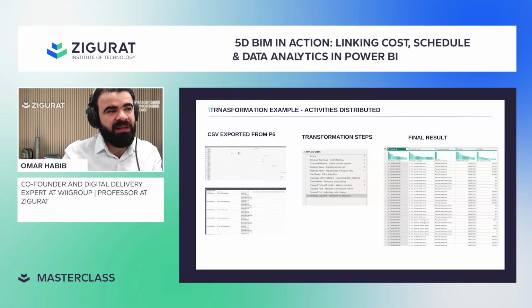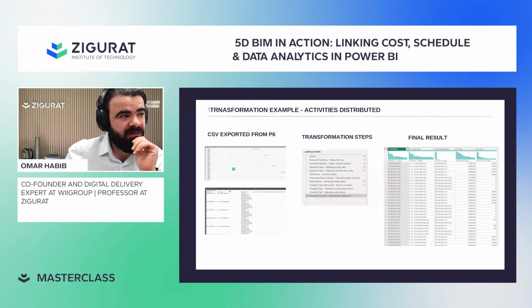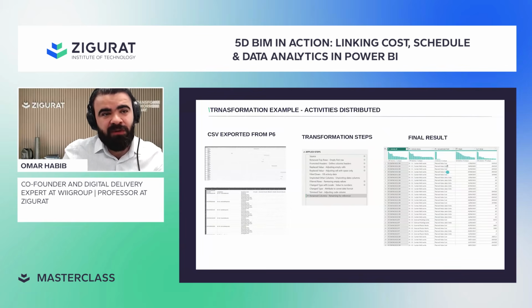So what we do here is a step called unpivot, which transfers us from this to that. So we try to have a proper activity ID linked with the activity name. We're going to have the values for planned value, cost, and earned value, and so on. Which week we are on, and the value, which is the sum of all the data that have the same date for the same activity. This exercise is called unpivoting, and here's step by step how we convert from here to here.